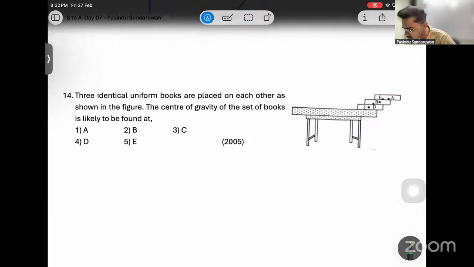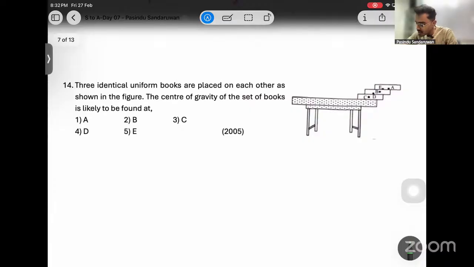About 14, there was a small mistake in the diagram. Let me explain it. 3 identical uniform books are placed on each other as shown in the figure. The center of gravity of the set of books is most likely to be found at, right? The mistake was point B should be given exactly above this edge, right? Point B should be given exactly above the edge. So we know this is in a neutral equilibrium.